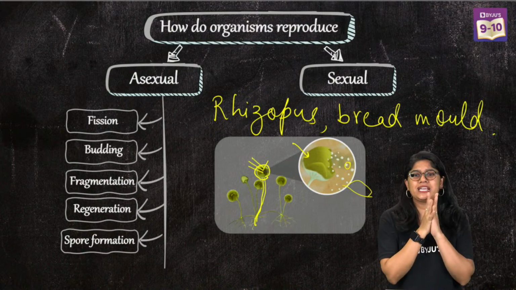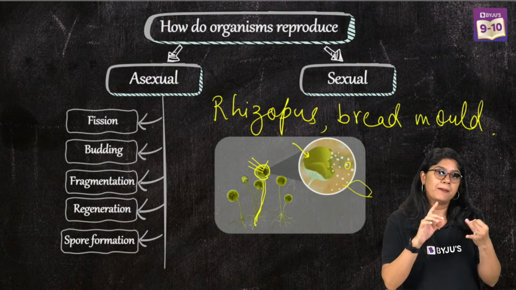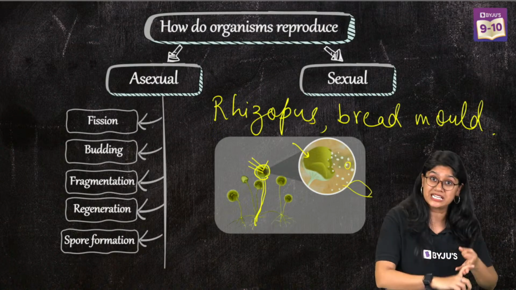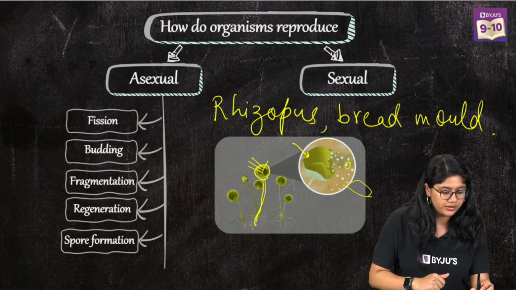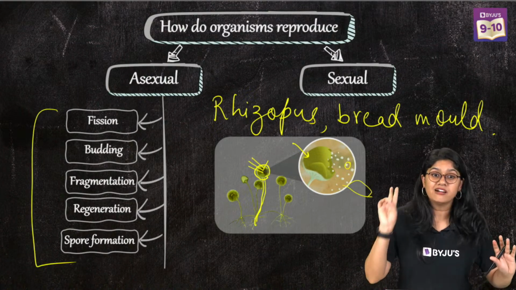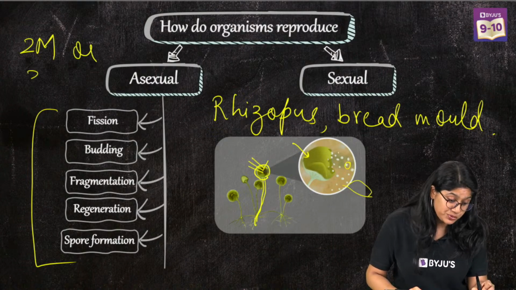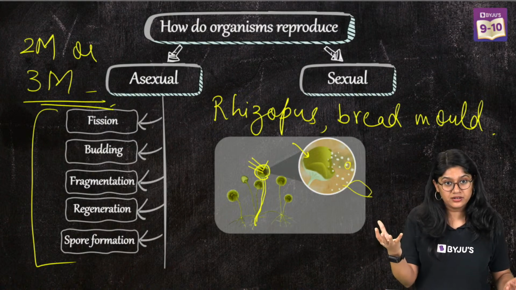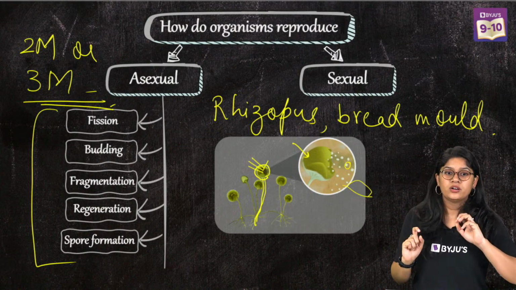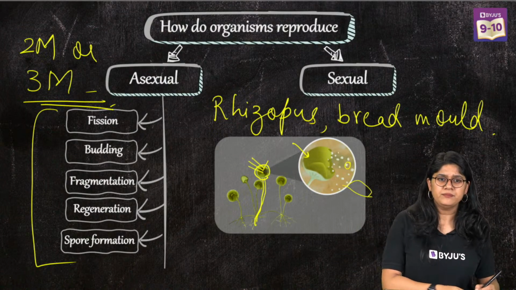Okay, everyone, let's quickly come back. So we have discussed as of now about fission and budding. We have discussed fragmentation, regeneration and spore formation. All of these are important, right? They can come for 2 or 3 marks. Individually they can come, or maybe they can come in a group of questions, right? So please make sure you do not miss this. This is really important. Okay?